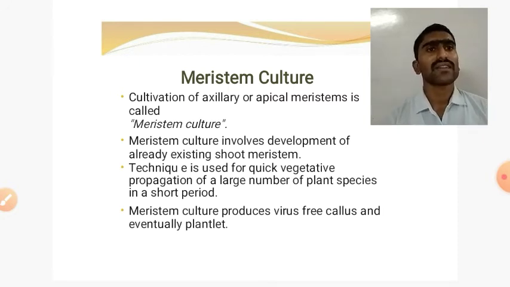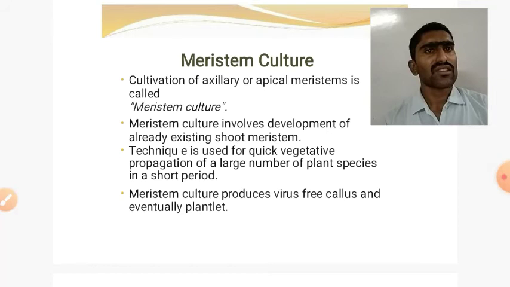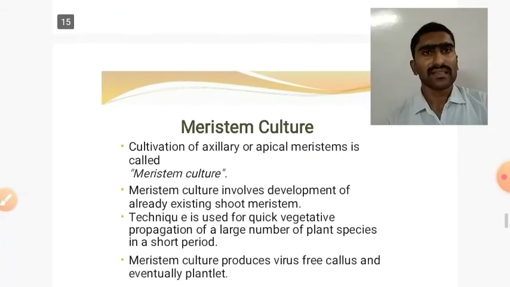Another reason why plants produced by meristem cultures are virus free is that the meristem has rapid growth, or the cells present at the meristem grow very rapidly. That is one of the reasons behind the production of virus free plants. Meristem culture, the cultivation of auxiliary or apical meristem, involves the development of already existing shoot meristems. It is used for quick vegetative propagation of a large number of plant species in a short period. Meristem culture produces virus free callus and eventually plantlets.